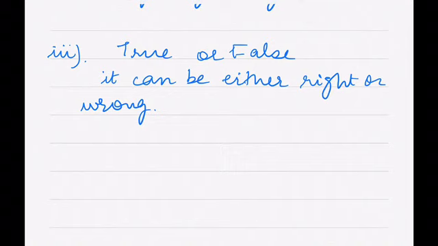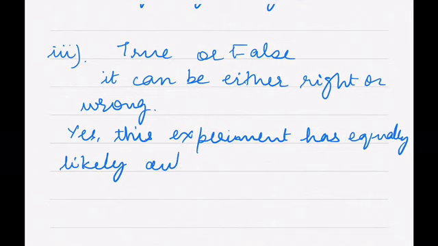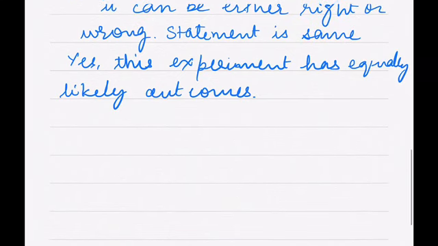So yes, this experiment has equally likely outcomes, because it does not depend on any condition. The statement will remain the same, it does not change. So it can be either right or wrong, true or false.